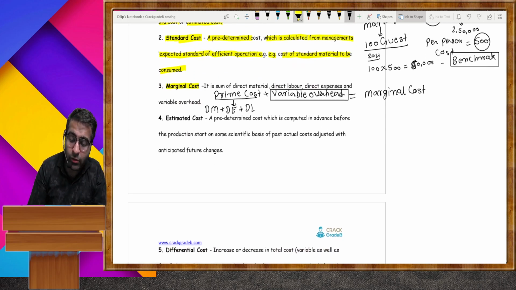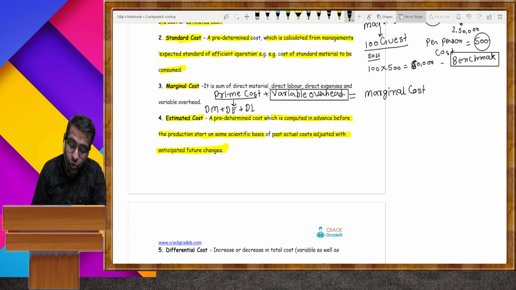now estimated cost: a predetermined cost which is computed in advance before the production starts, based on scientific methods or past actual cost adjusted with anticipated future changes.